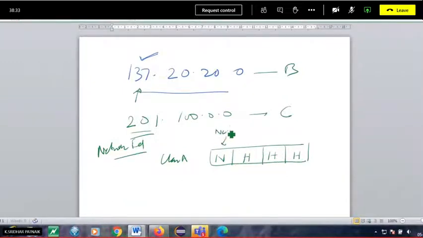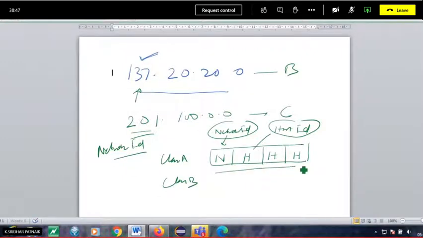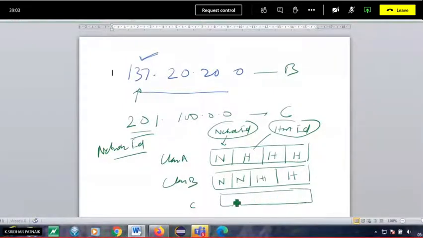Okay, so N stands for network ID, H stands for host ID, because I mentioned that the IP address is a combination of network ID plus host ID. Similarly, if it is a class B, then these two octets are the network ID and the rest is host ID. Similarly for class C you will have three network ID octets and one host ID. We generally have only 3 classes, we don't go beyond that.